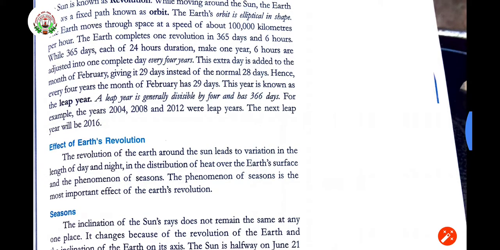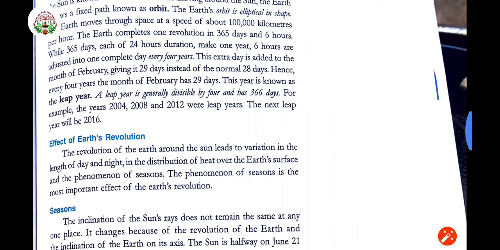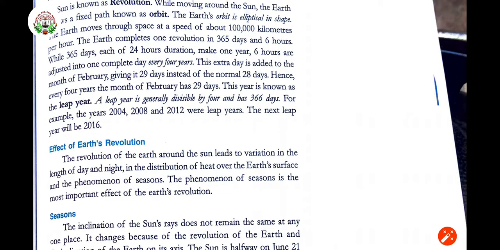The 6 hours are adjusted into one complete day after every 4 years, right? We have a leap year after every 4 years. This 6 hours is being added. Okay, 6 fours are how much? 6 fours are 24. So 24 hours is going to make 1 day. So that 1 day after every 4 years will be added in the month of February. You have noticed that in 3 years, February has only 28 days, and in the 4th year, February has how many days? 29 days.